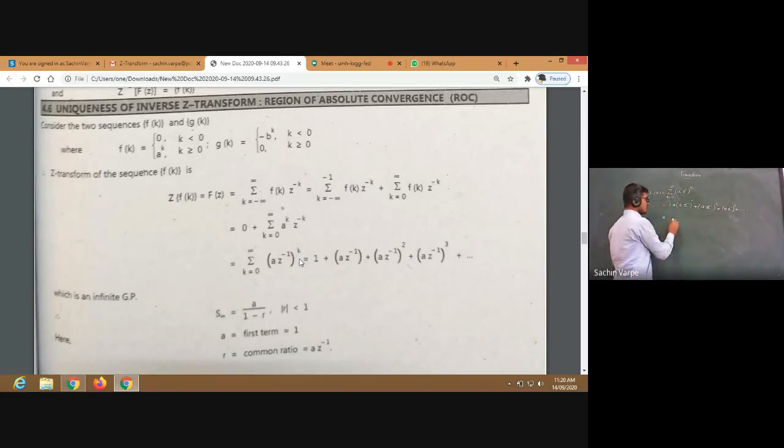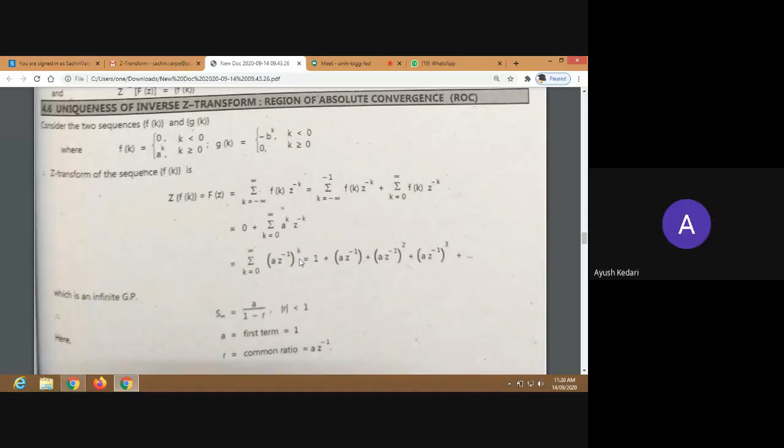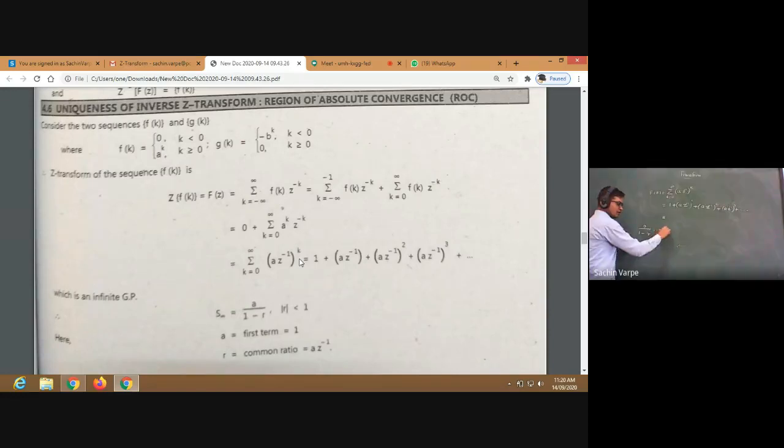A geometric series will converge to A upon 1 minus R, I've given the formula, na? A upon 1 minus R, if and only if the mod of that common ratio is less than 1, right? This is a very important condition.